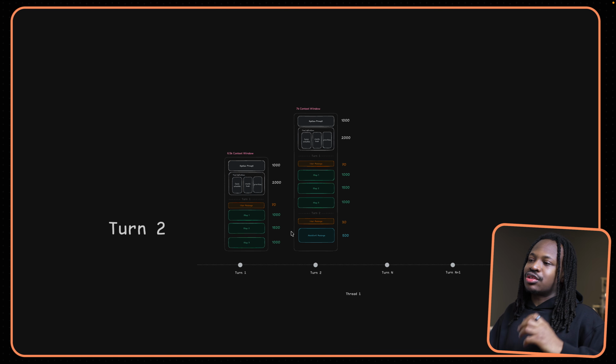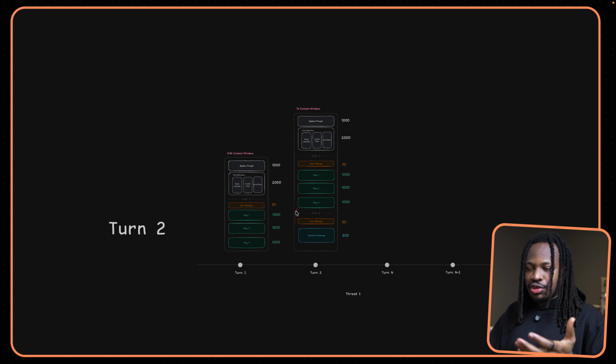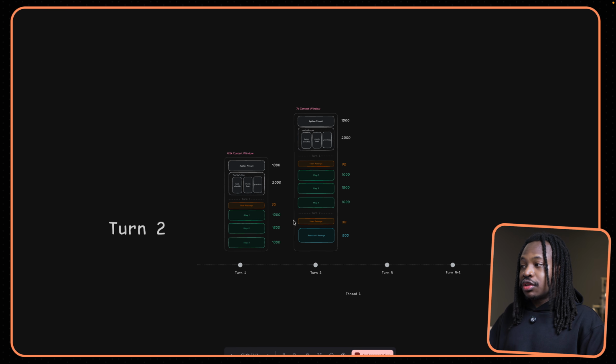Now, let's say the agent has completed those steps and finally sends you the last message. You can see all the steps that it took to send that last message. What you can also do is send another message, which leads to a second turn. This time, we're not starting with a fresh context. We first of all inject everything that happened in turn one before we then send the user message and then get an assistant message back.